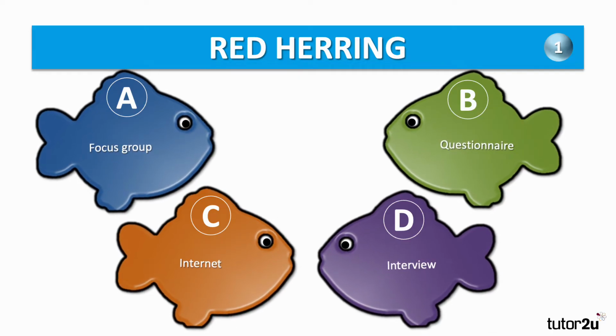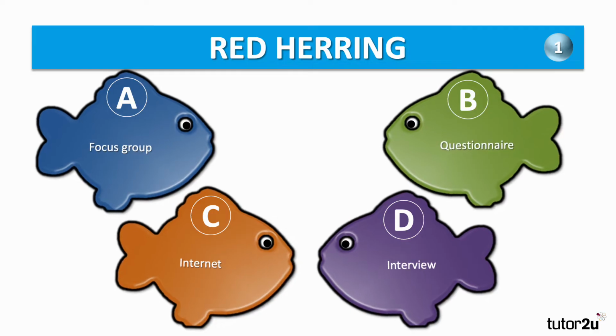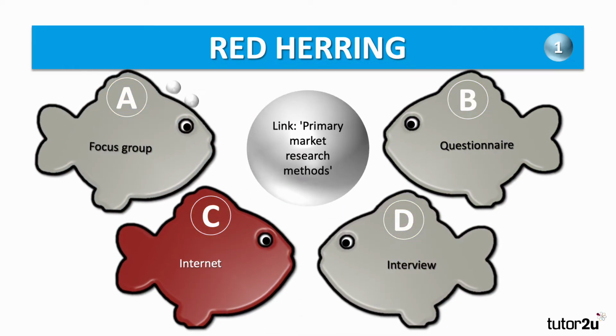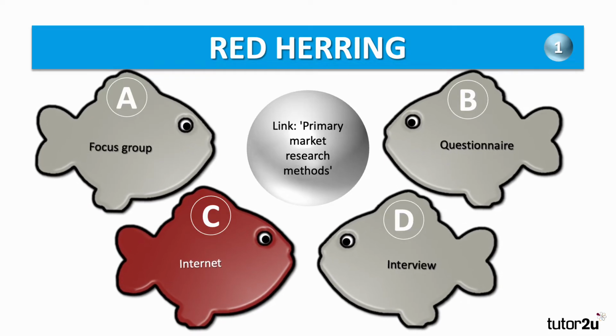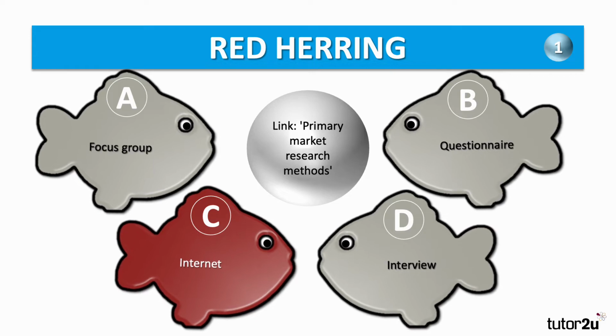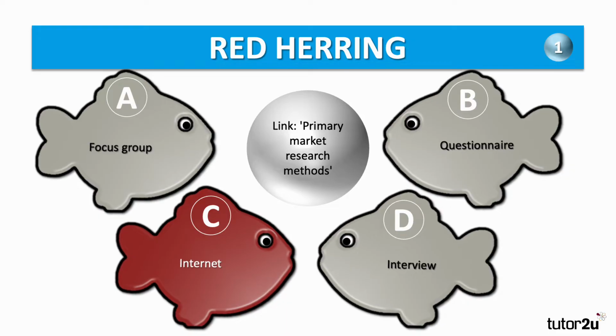We'll reveal the answer. The answer here, the red herring, is C, and the reason that C, internet, is the odd one out is because the other three are all linked together as primary market research methods. Focus groups, questionnaires and interviews are all types of primary market research methods. Internet, of course, would be secondary.